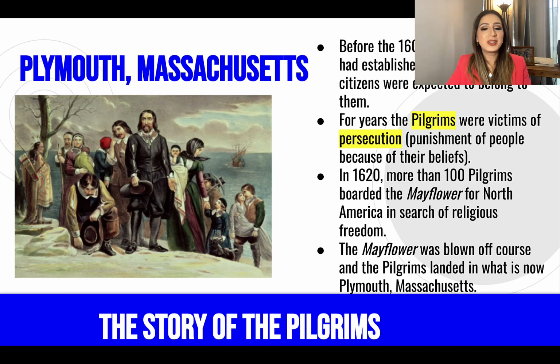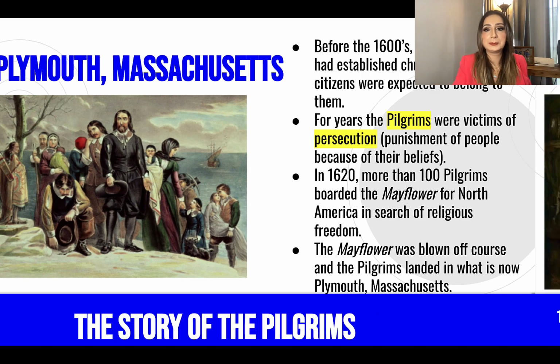Plymouth, Massachusetts was established by the Pilgrims. Now, before the 1600s, European states had established churches and all citizens were expected to belong to them. For years, the Pilgrims were victims of persecution, meaning they were being punished because of their religious beliefs. In 1620, a group of Pilgrims decided to sail on the Mayflower in search of religious freedom. They were actually trying to get to the colony of Jamestown, Virginia, but a storm blew them off course and they ended up landing north of that in present-day Massachusetts.